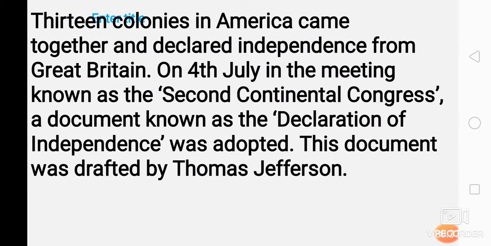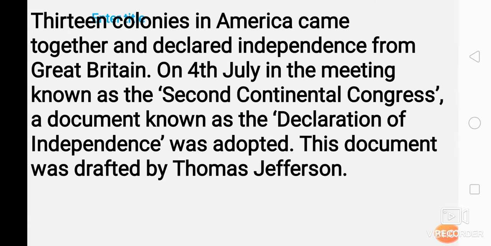13 colonies in America came together and declared independence from Great Britain. They were standing in front of the Britishers, in front of Great Britain, in front of England. There were a total of 13 colonies ruled by the British in America. So they came together and declared independence from Great Britain. On 4th July, in the meeting known as the Second Continental Congress, a document known as the Declaration of Independence was adopted.